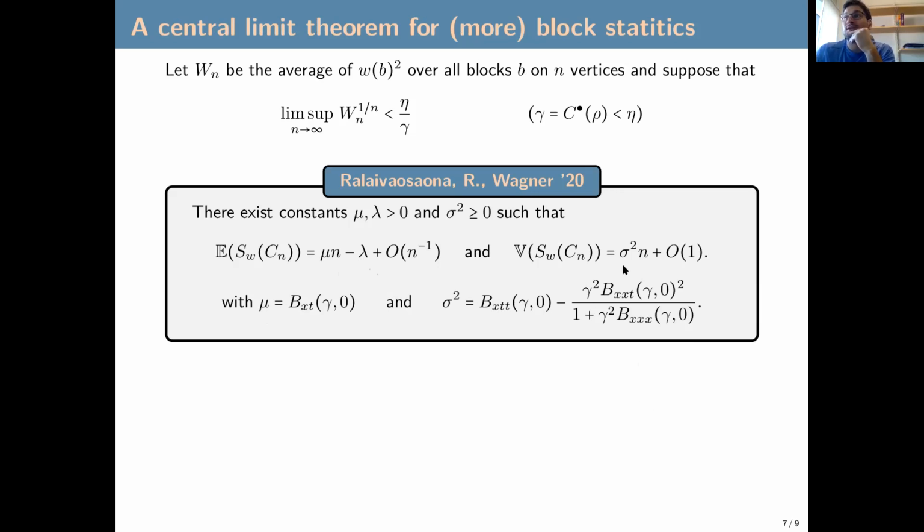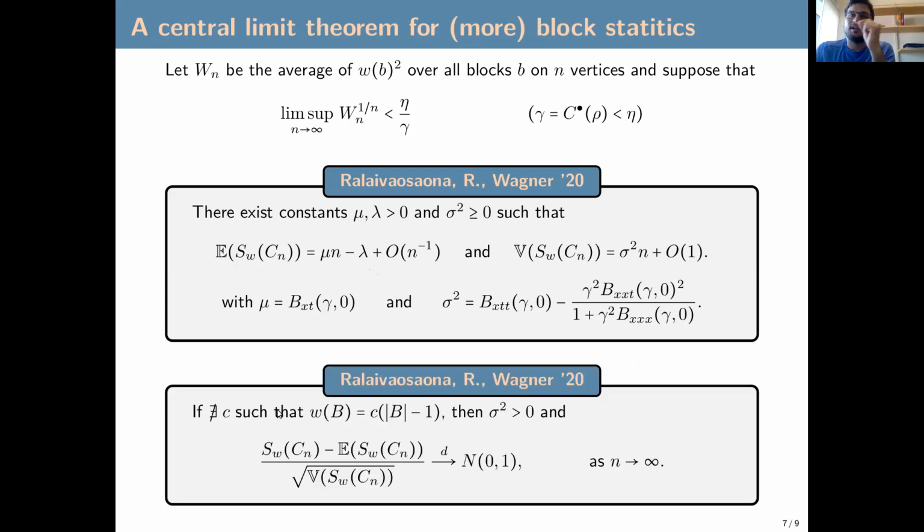Of course, the variance here could be 0. But if it's not 0, we have a characterization with respect to the derivatives of P. So basically, if the weight function is not, for a uniform constant C, at the same size as the block itself, then for every block the variance will be non-zero, and then we have a central limit theorem.